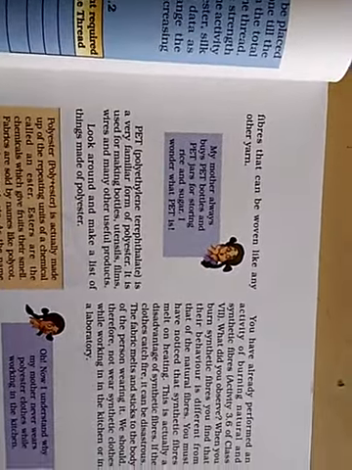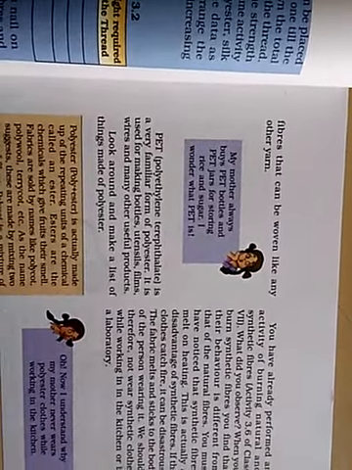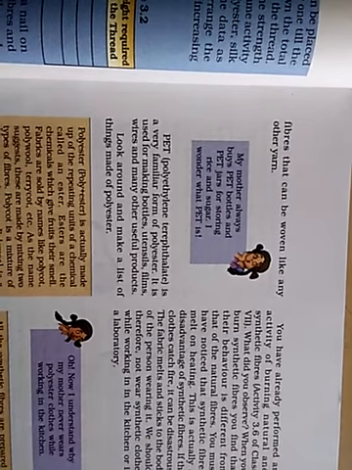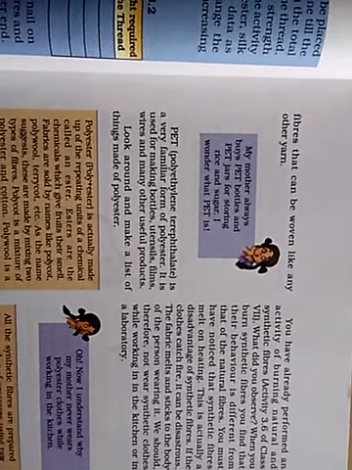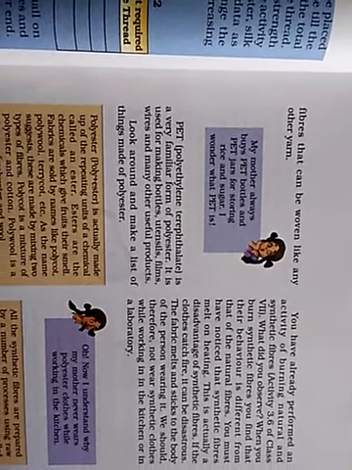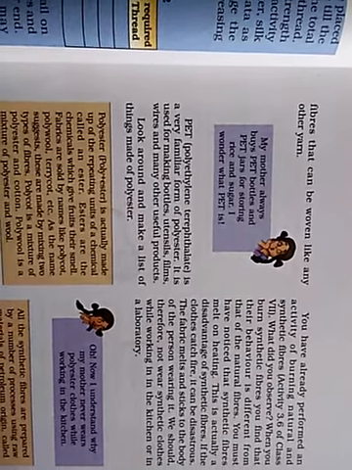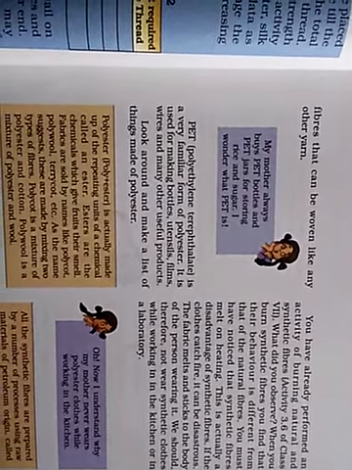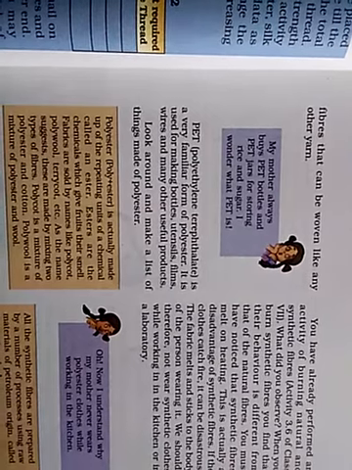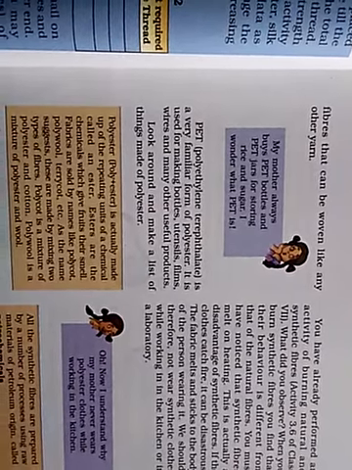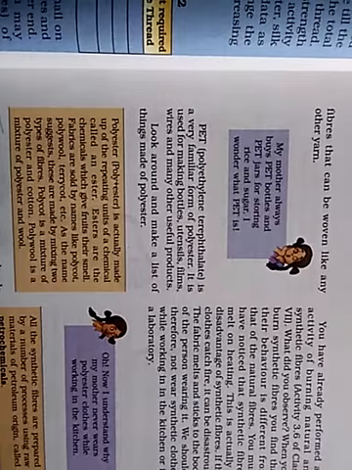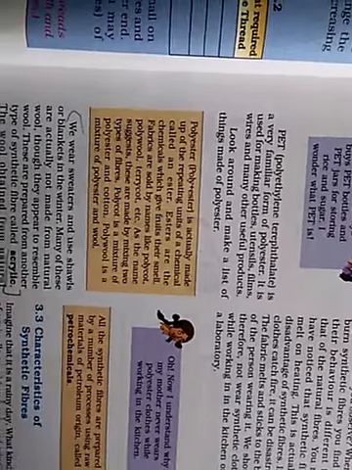My mother always buys PET bottles and PET jars for storing rice and sugar. I wonder what PET is. PET, polyethylene terephthalate, is a very familiar form of polyester. It is used for making bottles, utensils, films, wires, and many other useful products. Look around and make a list of things made of polyester.